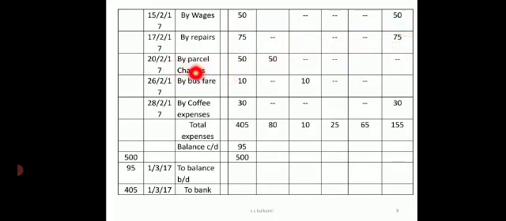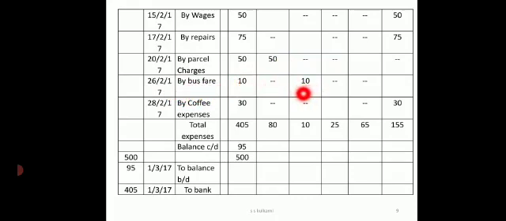Next, parcel charges paid on 20th. Now parcel charges relate to courier charges, so it will come under post and telegrams. So 50 rupees under post and telegrams. Next one, by bus fare. Now bus fare is 10 rupees, so it's a traveling charge.